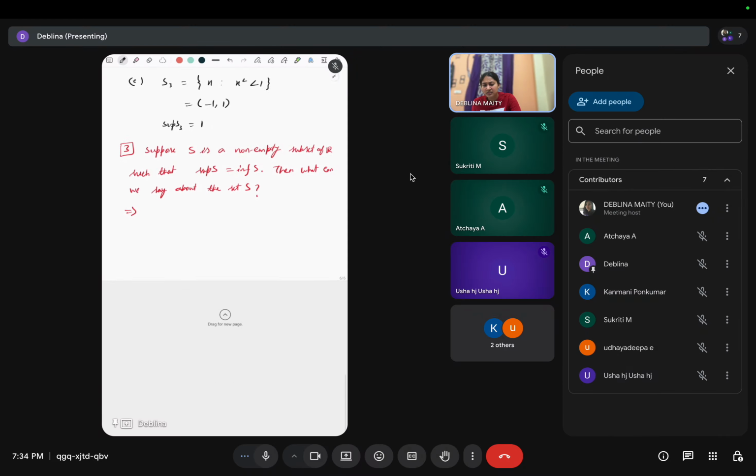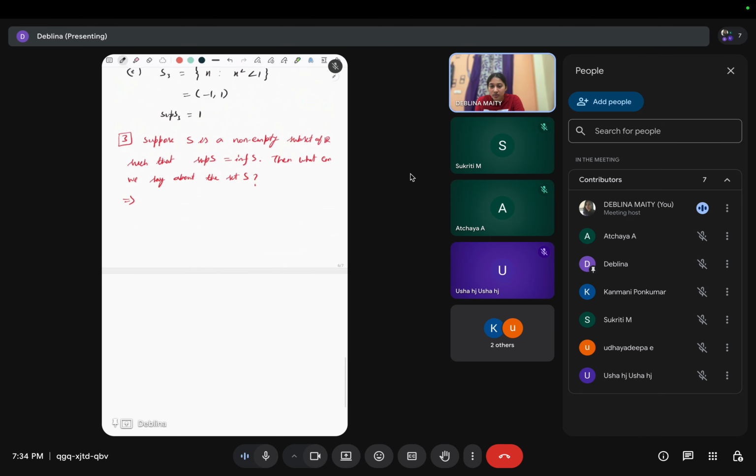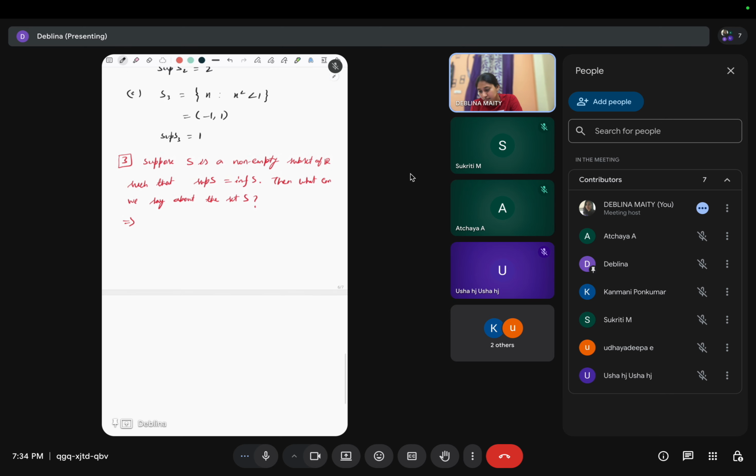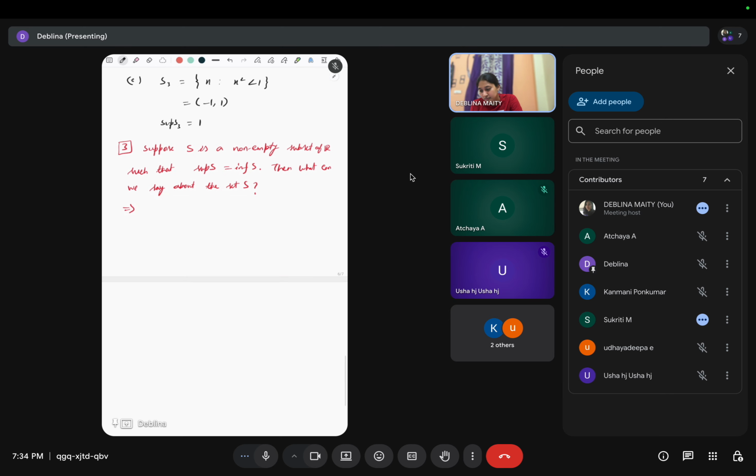First we'll see an example. Can anyone try? A single element in the set. Yes, if it is a singleton set.